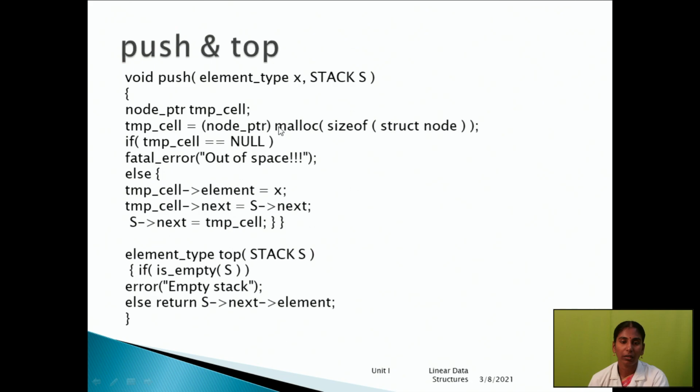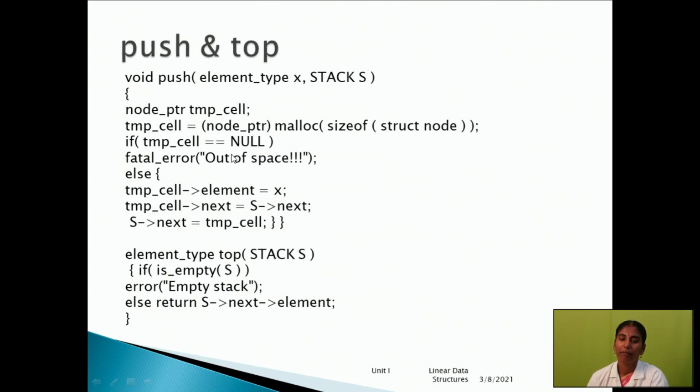Here push and top. Suppose you want to insert an element on the stack, you have to follow this condition. Void push, element type x and stack s. Void is a keyword, push is a function, and here the arguments are passed. So a node pointer and the temporary cell are defined. Temporary cell is a node pointer, malloc size of structure node. This statement is used to create the memory size for the given node.